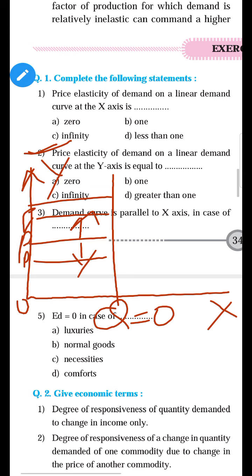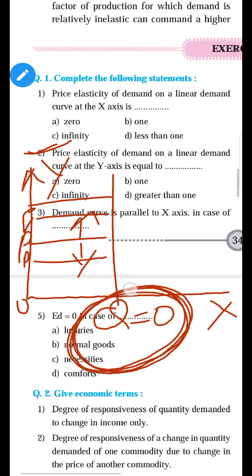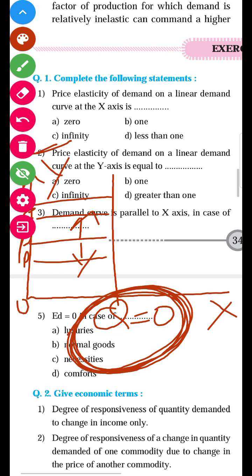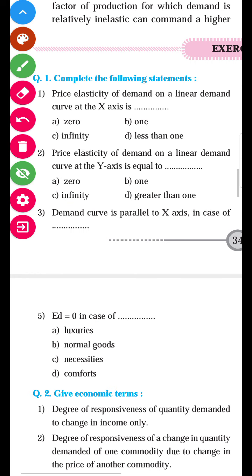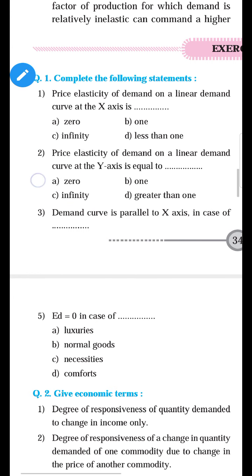Yes, so when the price changes from 10 rupees to 20 rupees or from 10 rupees to 5 rupees, and the demand is constant, means demand has no change. So the value of demand is 0. The value of Q is 0. So you can select the option. When the demand is parallel to y-axis, it has 0 value, means y-axis equal to 0. Okay.